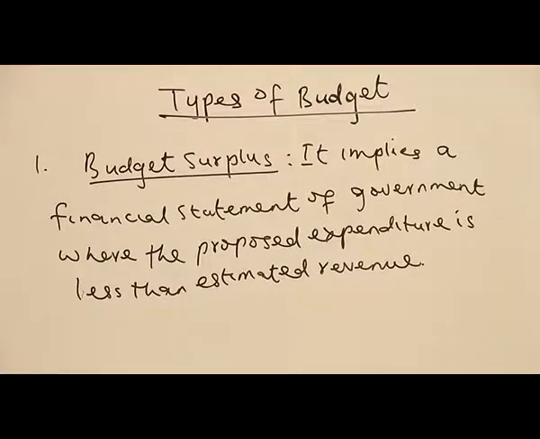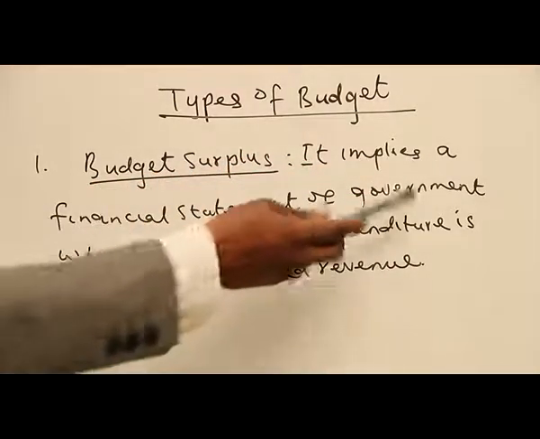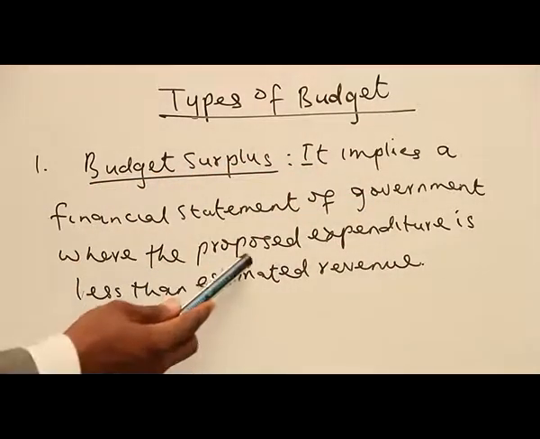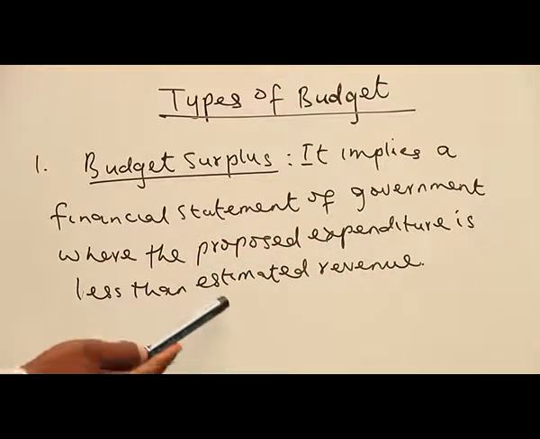But what do you mean by budget surplus? Budget surplus implies a financial statement of government where the proposed expenditure is less than estimated revenue. So what we are saying here is that government will look at the economic situation by saying, okay, this year they want to achieve budget surplus. And when we're talking about budget surplus, they want to have more revenue. That is, the estimated revenue, they want it to be more than proposed expenditure.